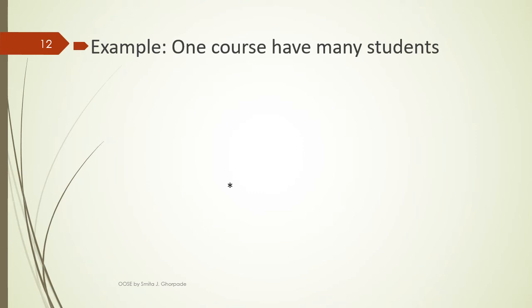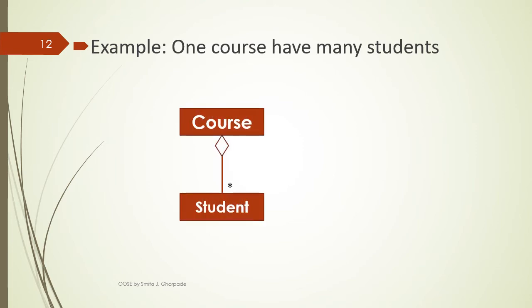Example for aggregation, one course has many students. Means for one course, a number of students can enroll. This is a relationship between a course and student. The relationship is aggregation. One more example, library and books. A library can be formed if and only if a number of books are present in the library. Like this, you can take any example for aggregation. The graphical notation is a diamond symbol.